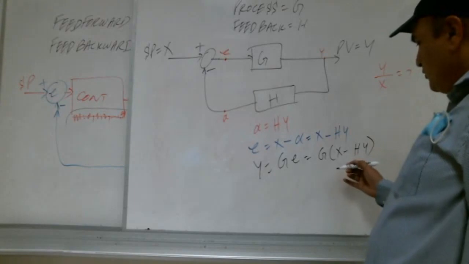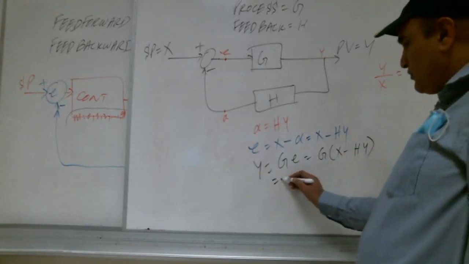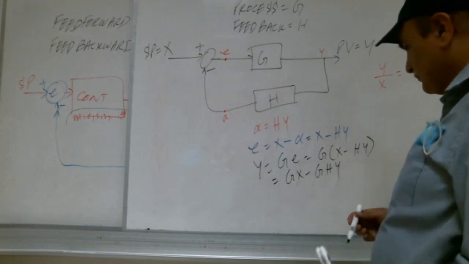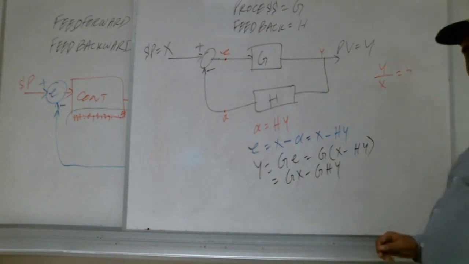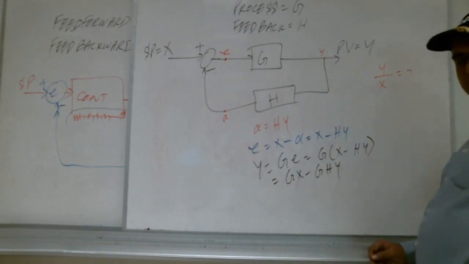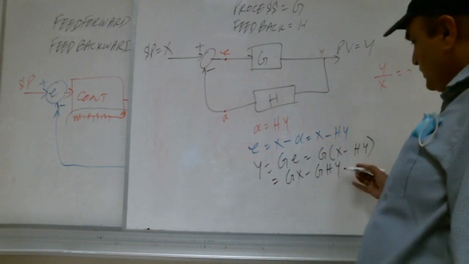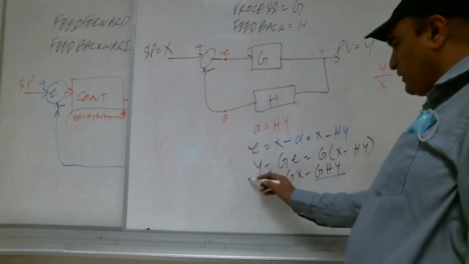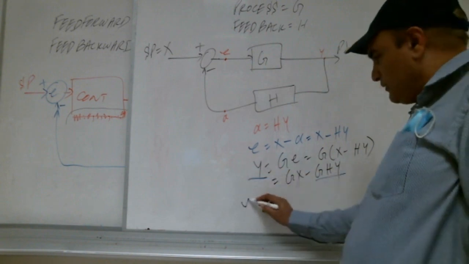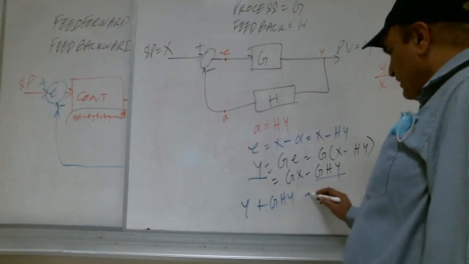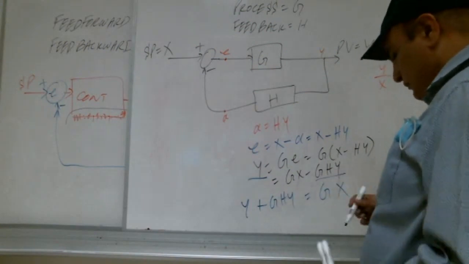Okay, now bring it out. GX minus GHY. Shabab with me? Yes, teacher, with you. This is also Y. Take the Y to one side. Y plus GHY is equal to GX.